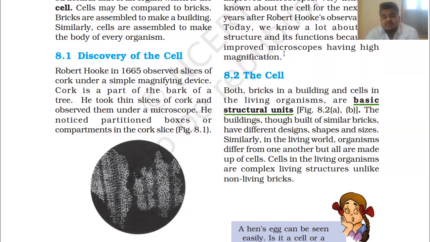The buildings, though built of similar bricks, have different designs. We have already discussed that there may be different designs, because it is simply the choice of the owner. The design of the brick must be the same, but the pattern of assembling can be of different shapes and sizes.